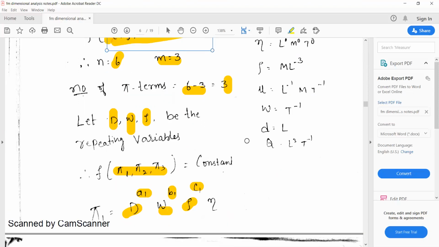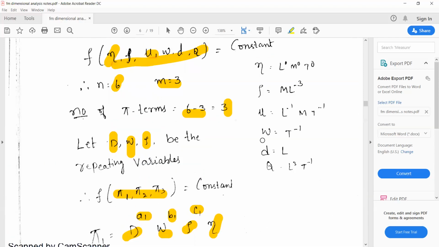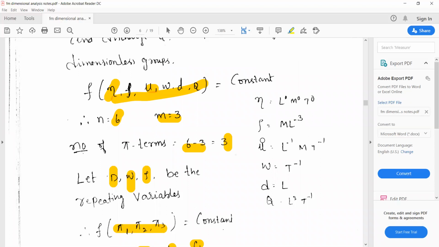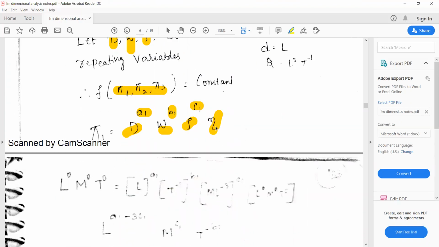You add these remaining terms to pi 1, pi 2, and pi 3. First, the efficiency term is taken with pi 1, the mu term with pi 2, and the Q term with pi 3. Now the same procedure we used to solve the previous problem can be used to solve this one.